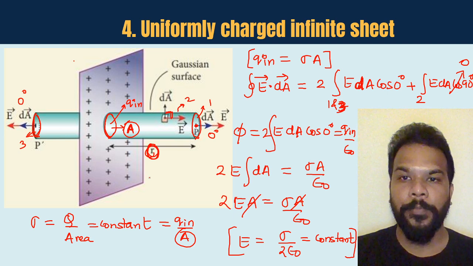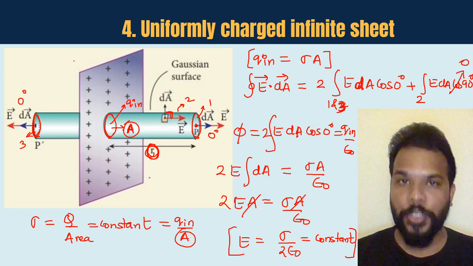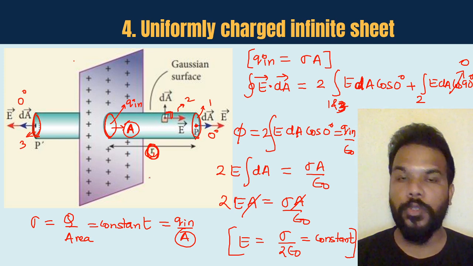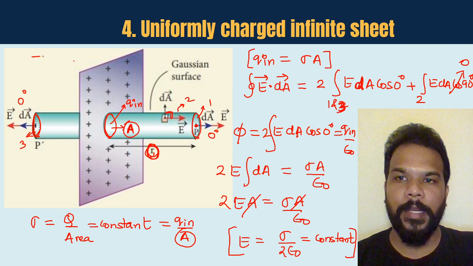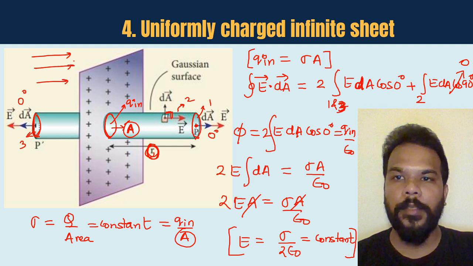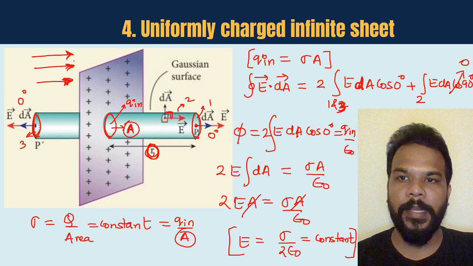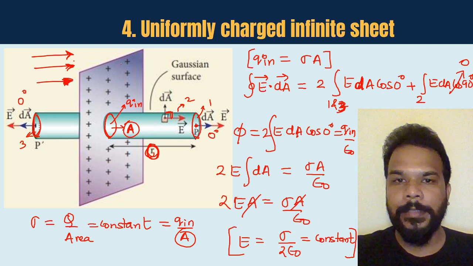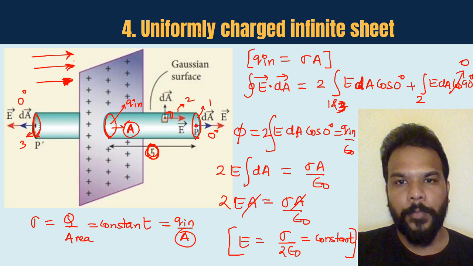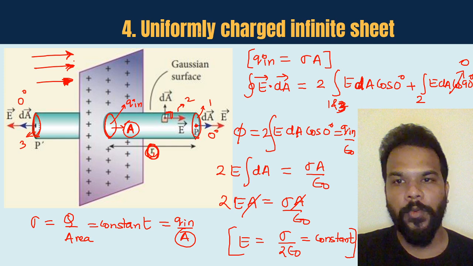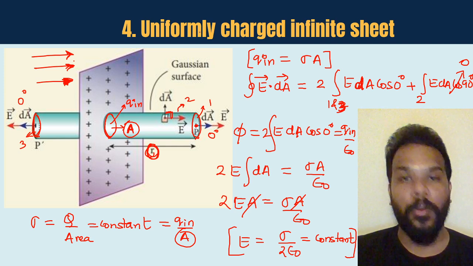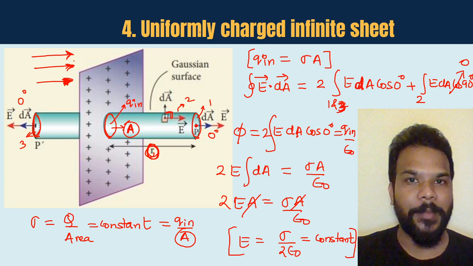As I said, a uniform charged sheet is going to become the source of a uniform or constant electric field. So because of this sheet only, the electric field lines are going to be uniform, and they are going to be equally spaced and are going to give you a uniform electric field value as well. Okay guys, so later on when we study a chapter called capacitance, that is where I'm going to tell you how the plane sheets are going to help us form a capacitor called a parallel plate capacitor as well.